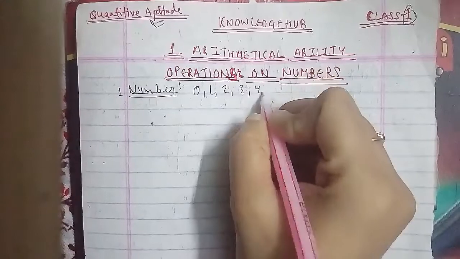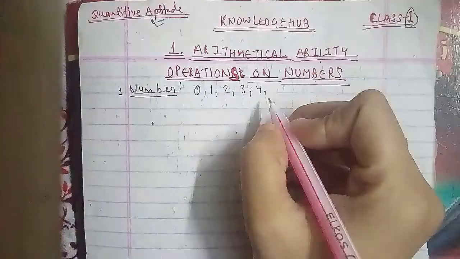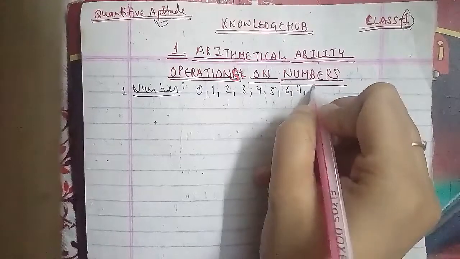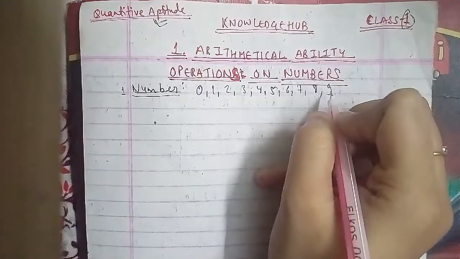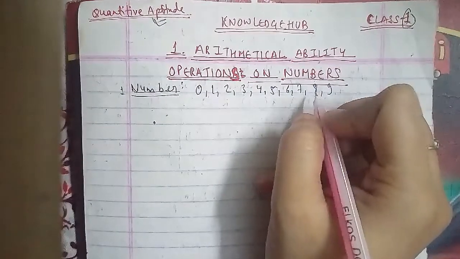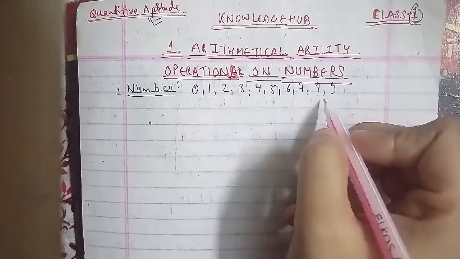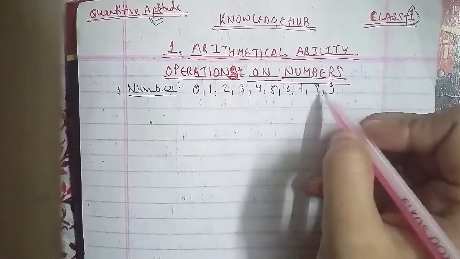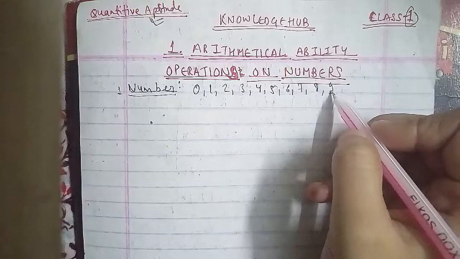In the same way, a number is denoted by a group of digits, called numerals. If they are in groups, they are known as numerals.